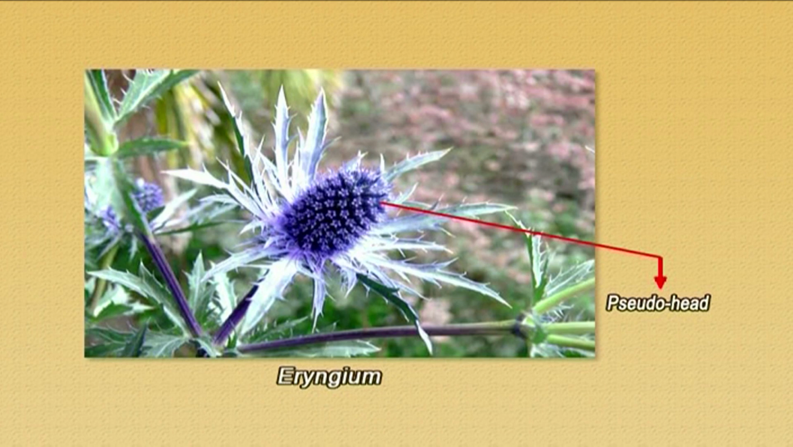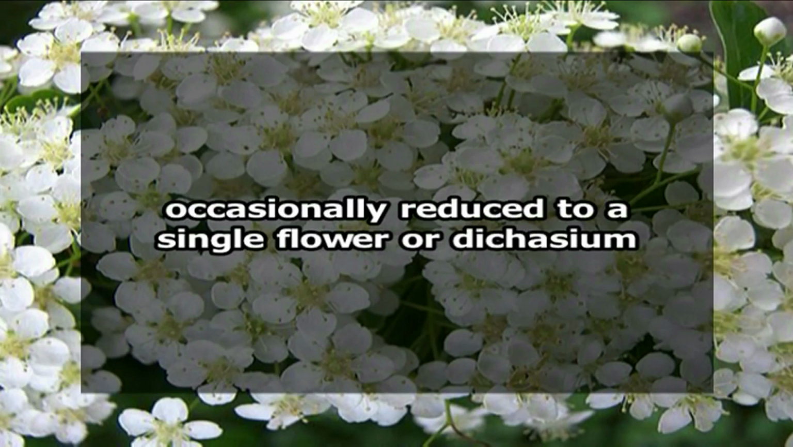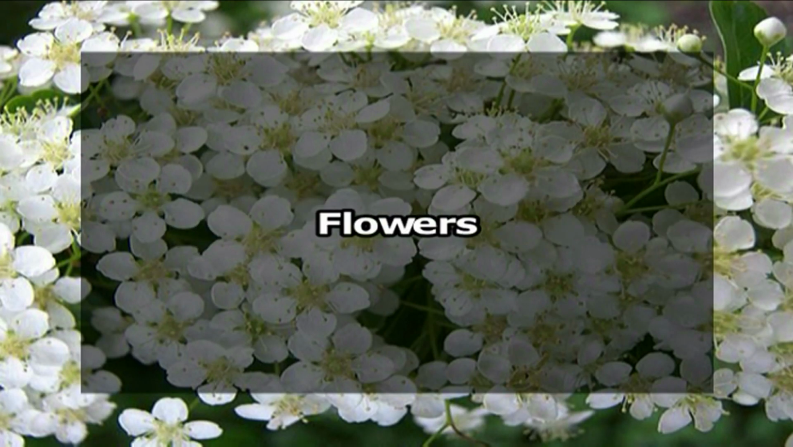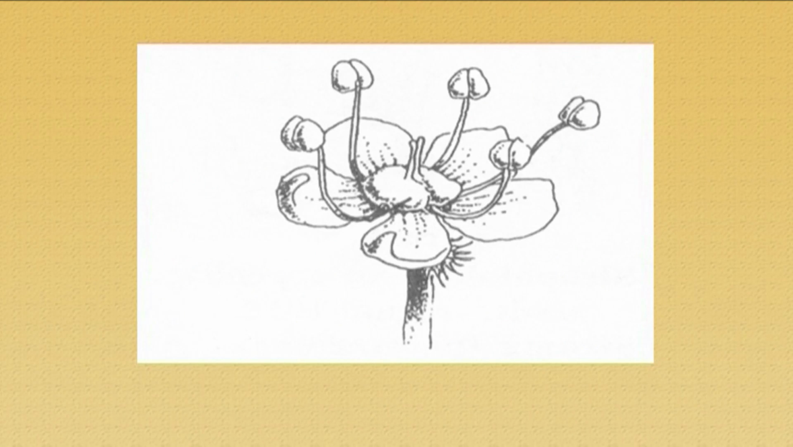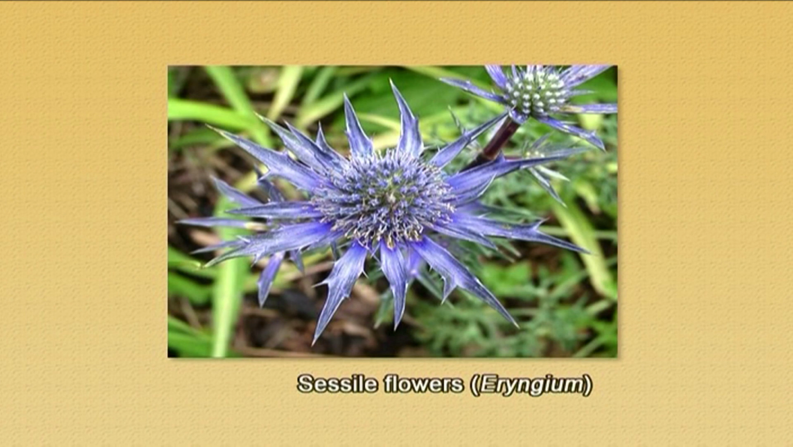The common example is eryngium. And very occasionally, these inflorescences can be reduced to a single flower or a dichasium. Now the individual flower. The flowers in the case of Apiaceae are very small, but they are usually pedicellate. But rarely we see the flowers are also sessile. An example again is eryngium.